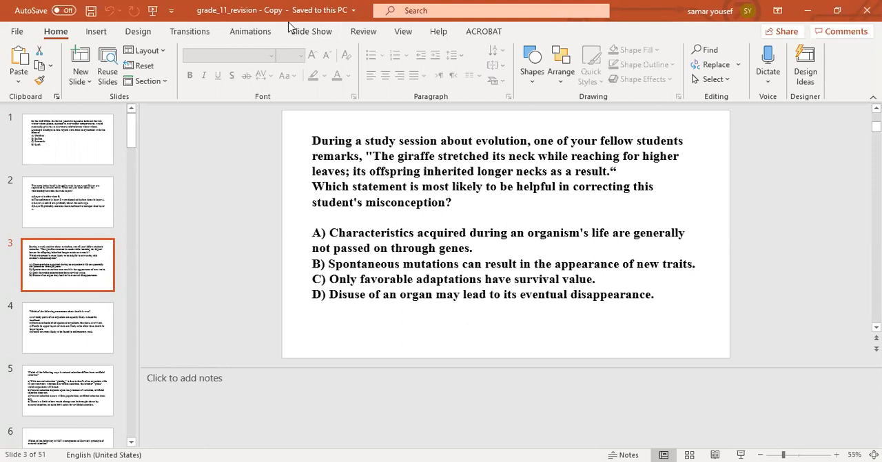Question number 3. During a study session about evolution, one of your fellow students remarks the giraffe stretched its neck while reaching for higher leaves. Its offspring inherited longer necks. As a result, which statement is most likely to be helpful in correcting this student's misconception? The correct answer will be A. Characteristics acquired during an organism's life are generally not passed on through genes.